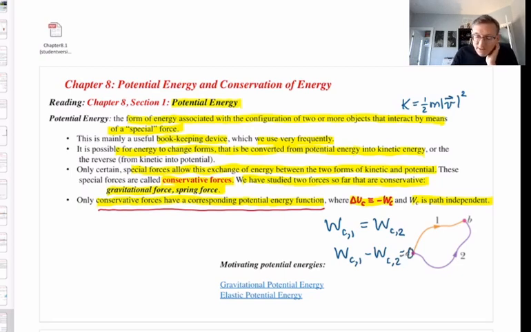But now let me imagine this. The particle goes from A to B along path 1 and then goes from B to A along the reverse of path 2. So that it ends up back at point A. It just made a kind of a loop back to where it started. It's called a closed loop or closed path. Well, the work to go along path 2 from B to A is just the negative of the work when you go along path 2 from A to B. And the work to go along path 2 from A to B is that.